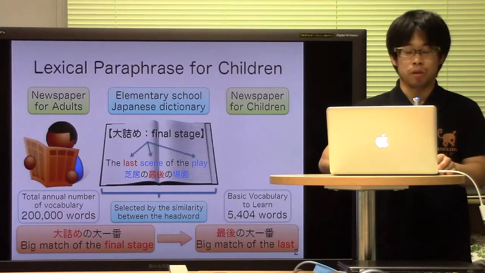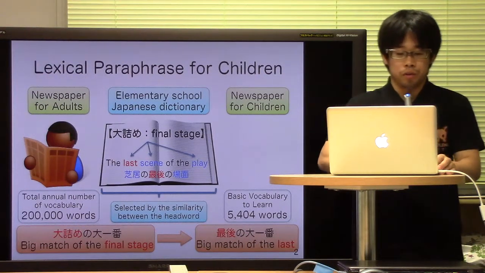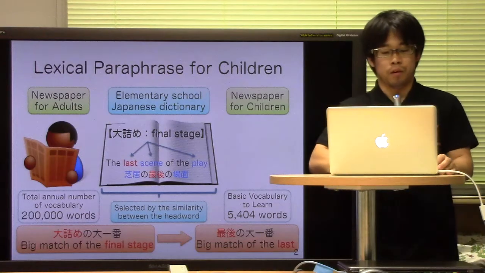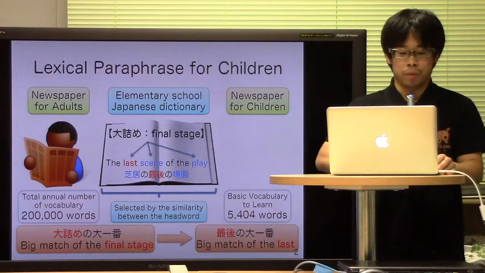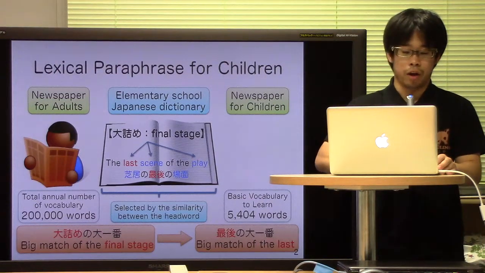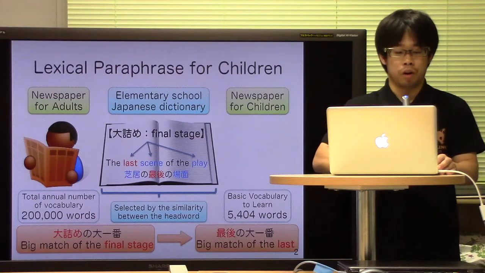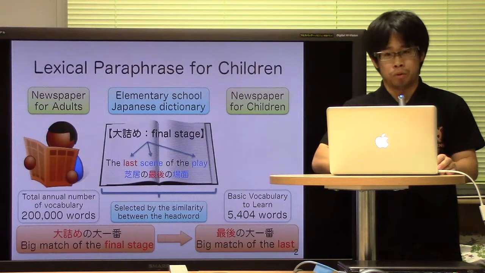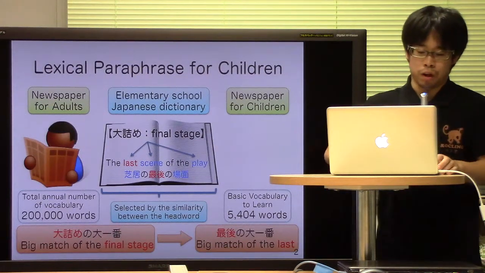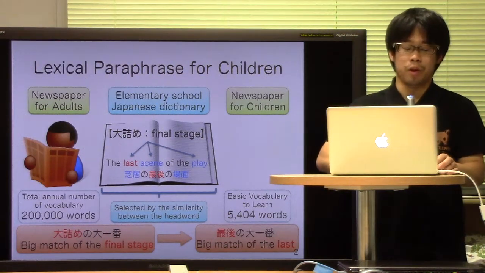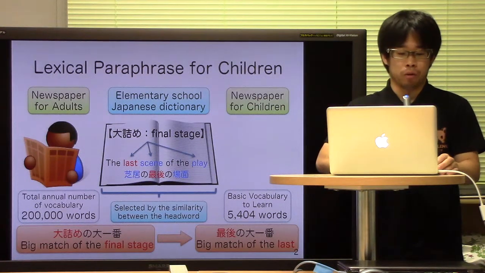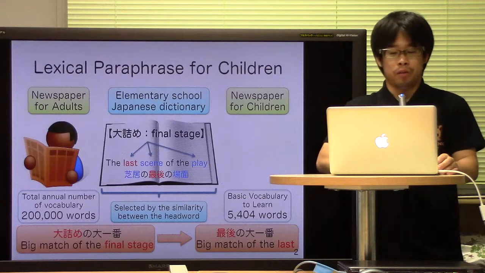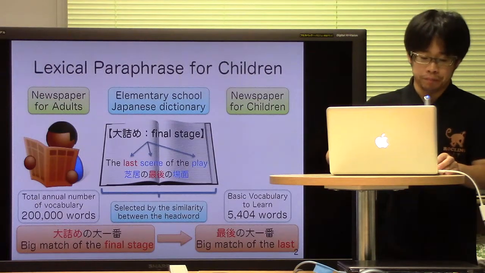About 200,000 words are used every year in the newspaper for the general public. We convert the newspaper for the general public into a newspaper for elementary school children by limiting it to 5,404 words called basic vocabulary to learn. For vocabulary control, we paraphrase using the Japanese dictionary.